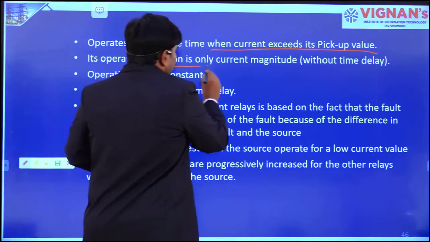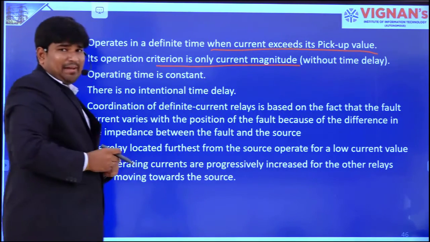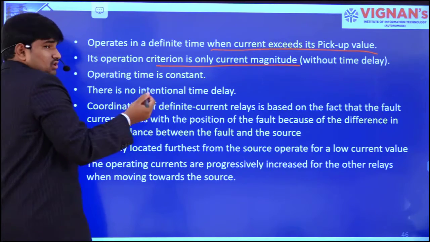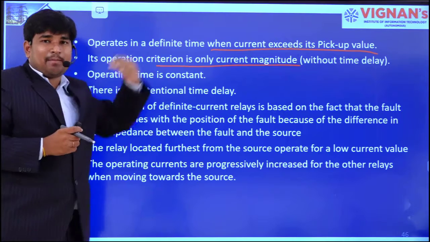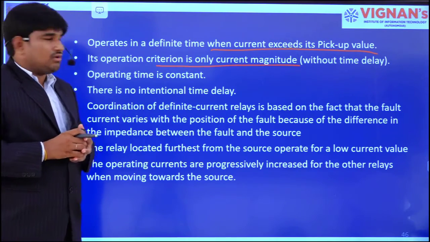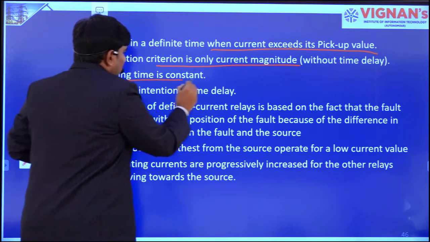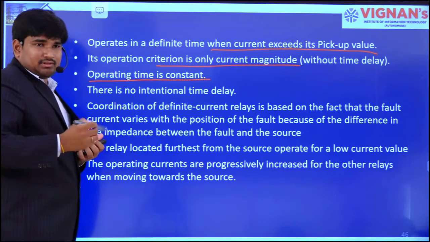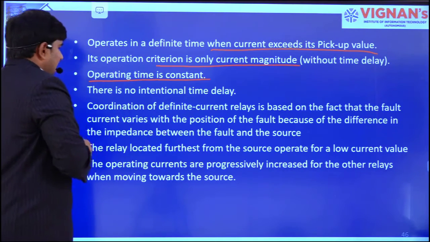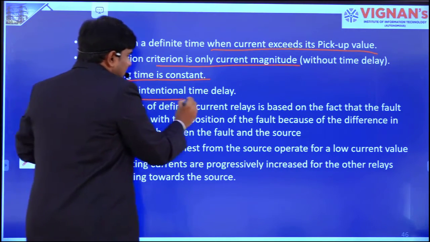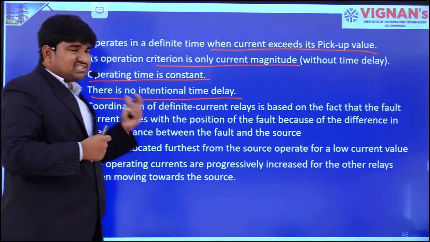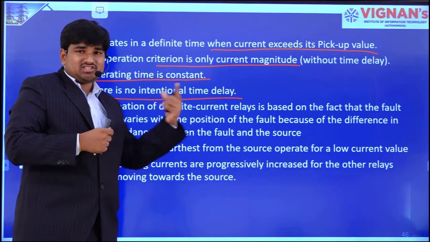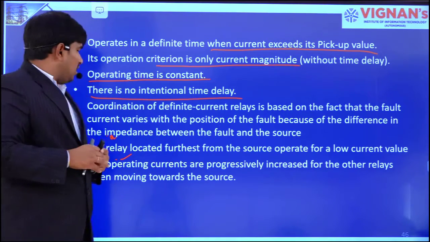It purely depends on the current magnitude. Whatever the current above the pickup value, the operating time is constant, and there is no intentional time delay we are providing in the case of an instantaneous relay.